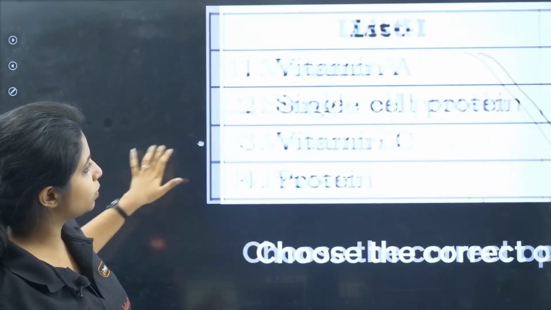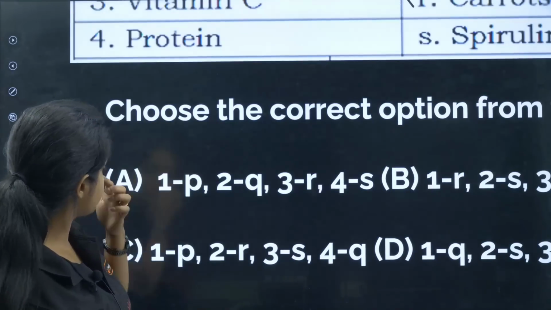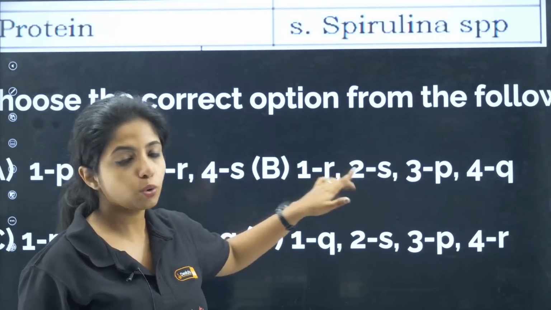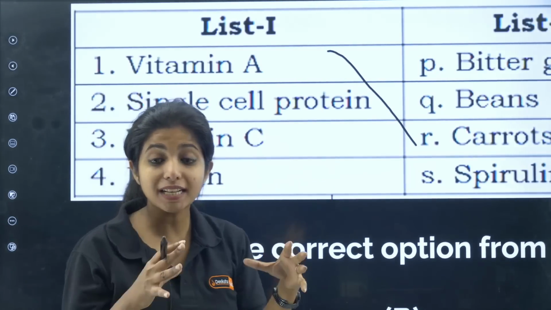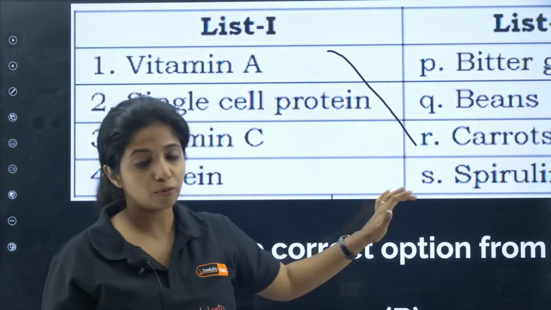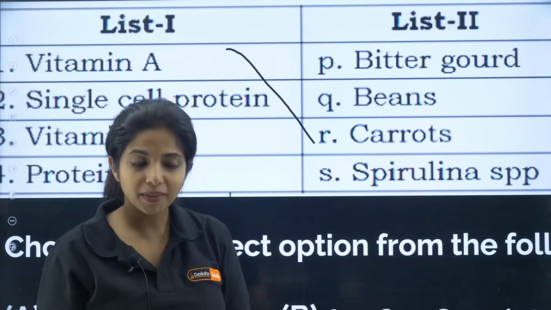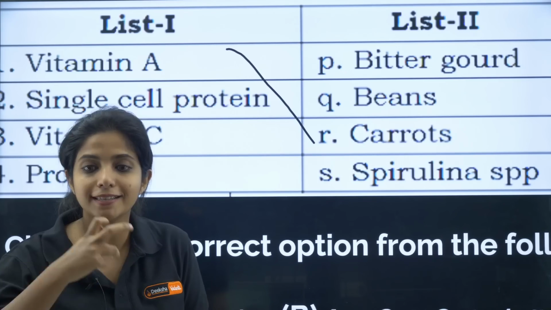If you're not able to see, I'll zoom it in and show it to you. So 1 goes with R, whatever options have 1 with R. Only 1, and with that I get the answer. 1 goes with R, 2 with S. Let's see, 2 is single cell protein. A single cell can give rise to a whole bunch of protein. So 2 with S, spirulina. Yes, my dear children, it's a unicellular thing and it has all the essential amino acids in it, which is why you call it single cell protein.